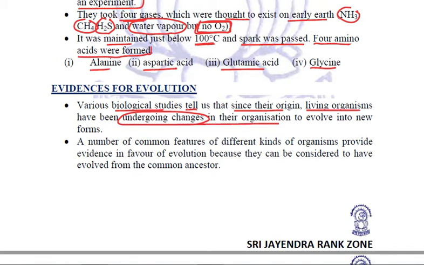They are constantly evolving into new forms. There are a number of common features of various kinds of organisms which provide evidence to support this evolution, because they can be considered to have evolved from a common ancestor.